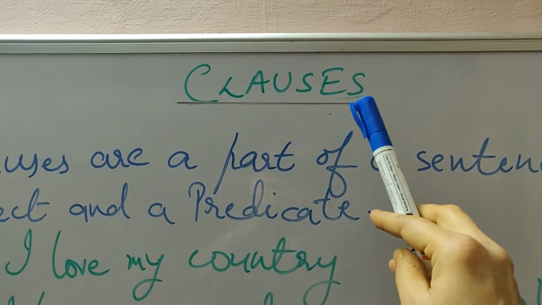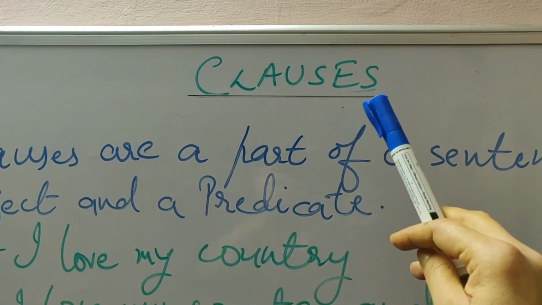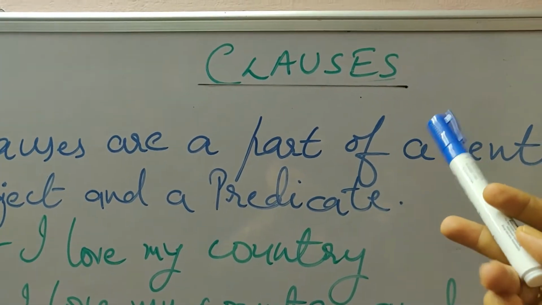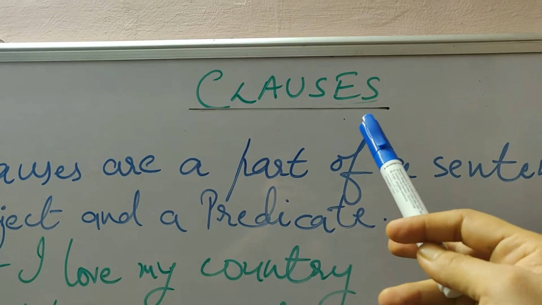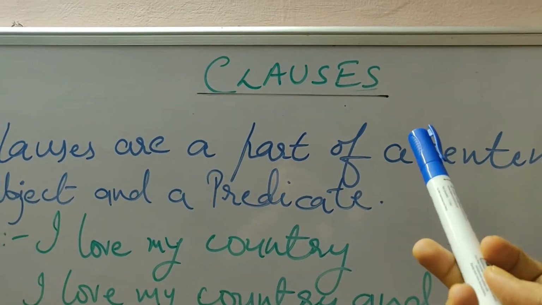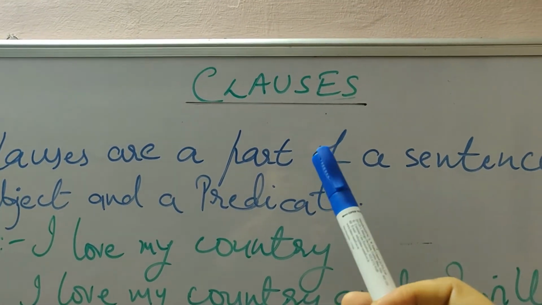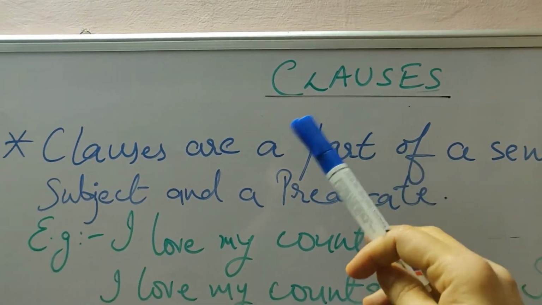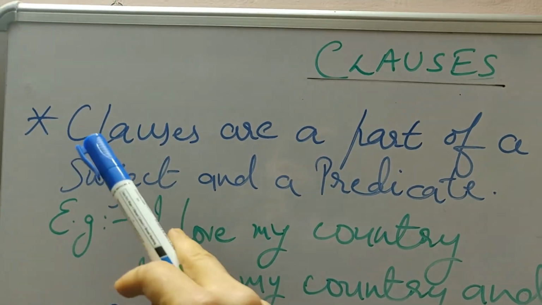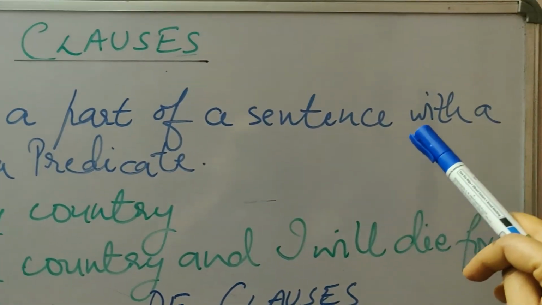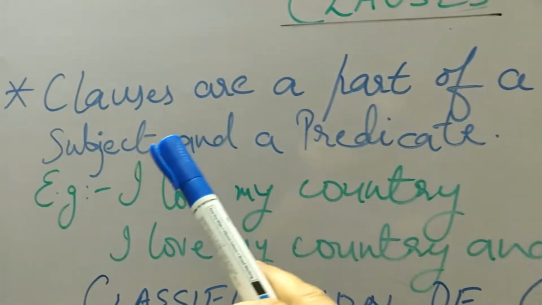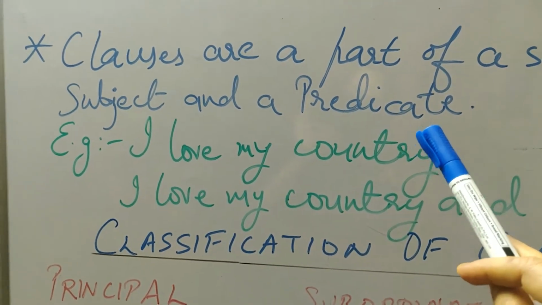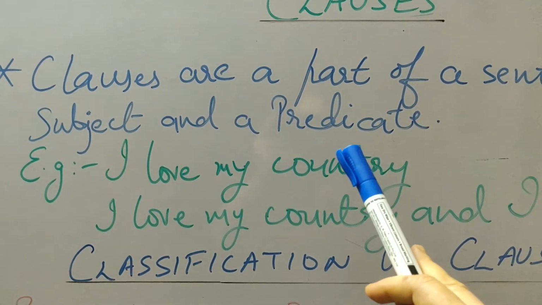Clauses are a part of your 7th, 8th, 9th, 10th classes in CBSE and ICSE boards. In usage form, it is used even in 11th, 12th and in the colleges, you have to use clauses always. So let's understand what these clauses are. Clauses are a part of a sentence with a subject and a predicate. I hope you know what a subject is and what a predicate is.